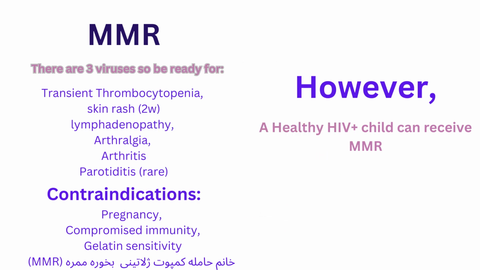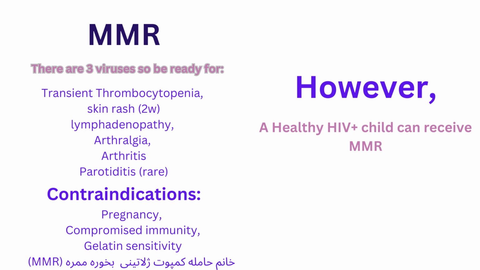Now let's talk about MMR, mumps, measles, and rubella. This vaccine is a combination of three viruses, so we should be ready for transient thrombocytopenia, skin rash that might take 2 weeks, lymphadenopathy, arthralgia, arthritis, and parotitis. The parotitis is a rare side effect for MMR. But what are the contraindications of MMR? It's pregnancy, compromised immunity, and gelatin sensitivity.